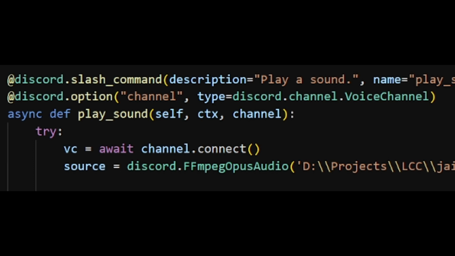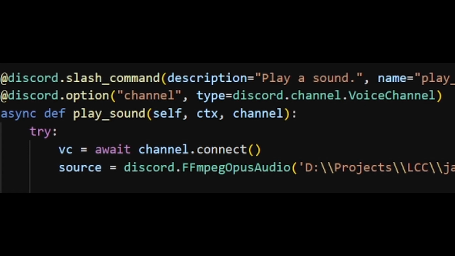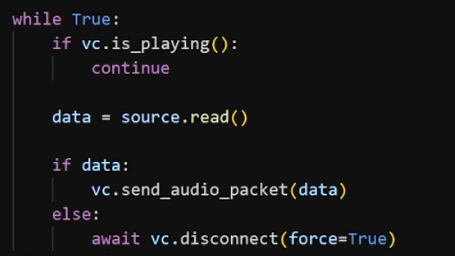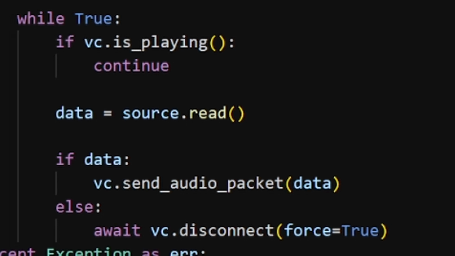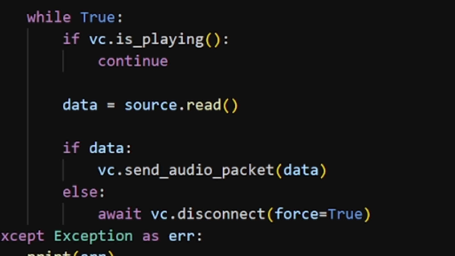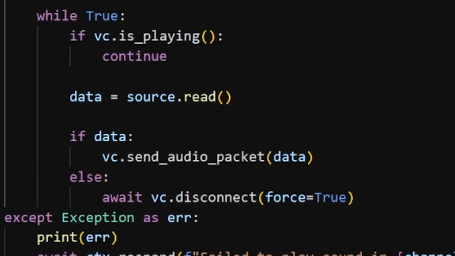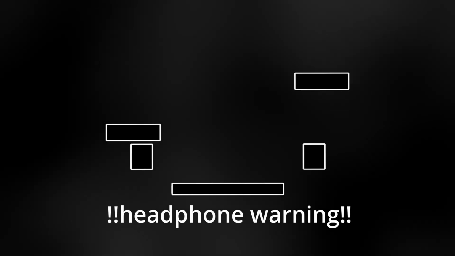So here's what we've got now. Our bot joins the voice channel and we get a connection object. We're loading our audio file into one of PyCord's audio data loaders, then reading a chunk of it at a time, specifically 20 milliseconds, and sending that as an audio snippet to Discord, using the connection from before. And we repeat this until there are no more chunks left to read. Finally, we disconnect from the voice channel. That should be all we need now, so let's see it in action.